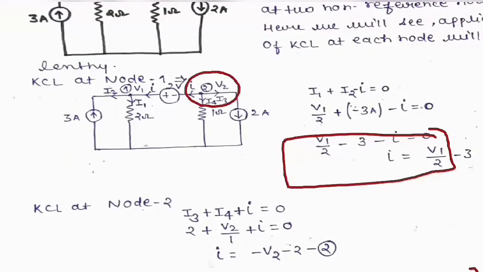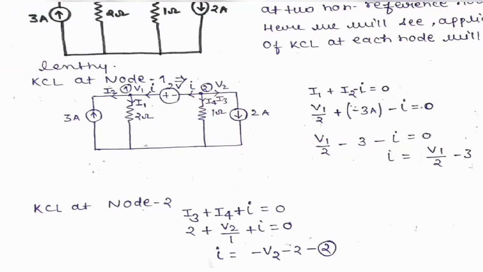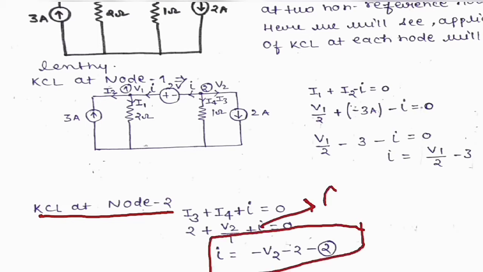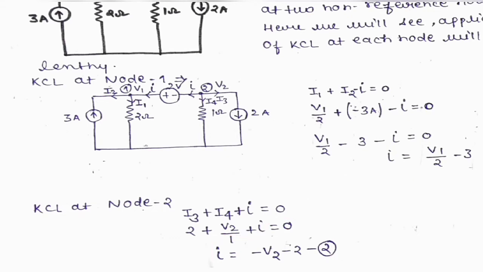At node 2 we apply the KCL again, the same process: I3 plus I4 plus I equal to 0. Then by using Ohm's law we can write equation number 2. You have to remember these two equations, and here you can also get the value of I.